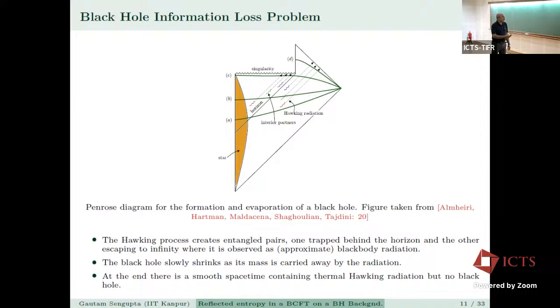Very good. So this black hole information loss paradox, and this Penrose diagram, is very well known, so I'm not going to go into the details of this. The Hawking process creates entangled pairs, where one is trapped behind the horizon, and the other escapes to infinity, where it is absorbed as approximate black body radiation, and the black hole shrinks. At the end, there is a smooth space-time containing thermal Hawking radiation, but no black hole.